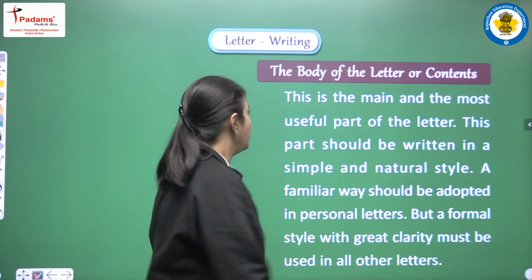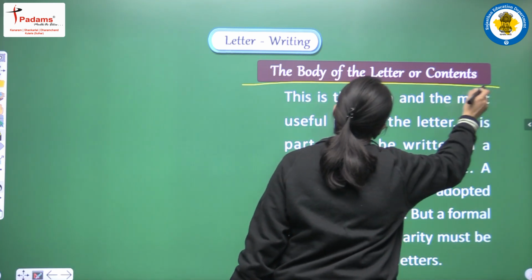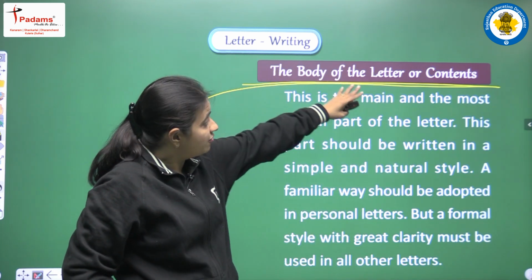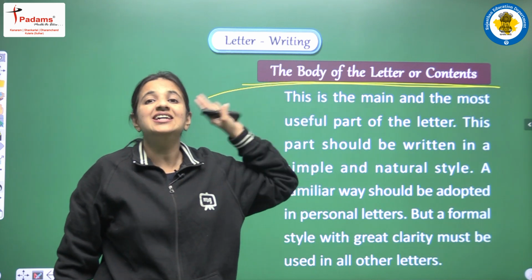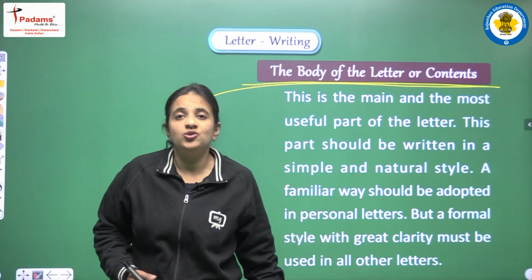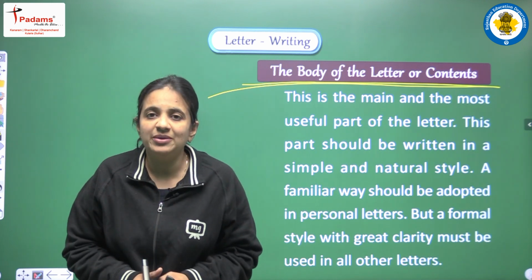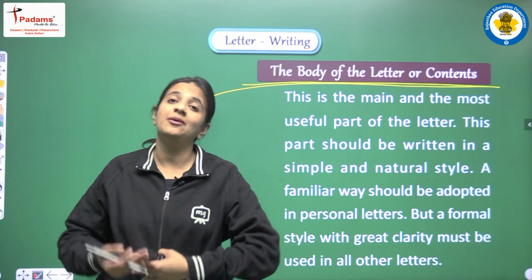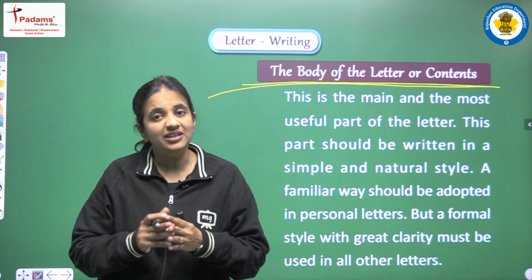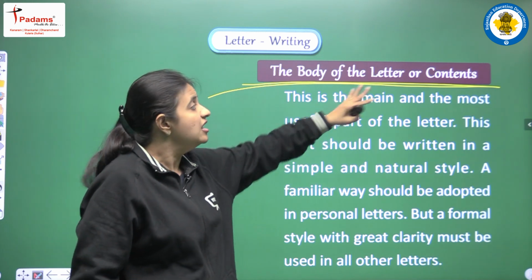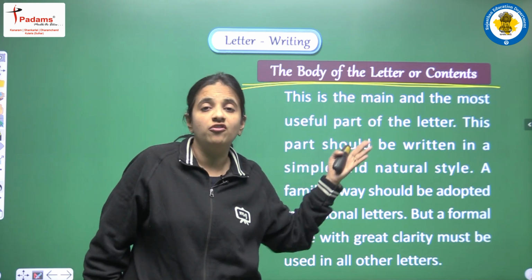Now the third point, that is the most important point when we are writing a letter. This is known as the body of the letter, or we can say the content. So this is the most important point, and this is the point where all our important things are: why we are writing the letter, what we have to write in the letter, everything will be there in this point, that is known as the body of the letter, or we can say the content of the letter.